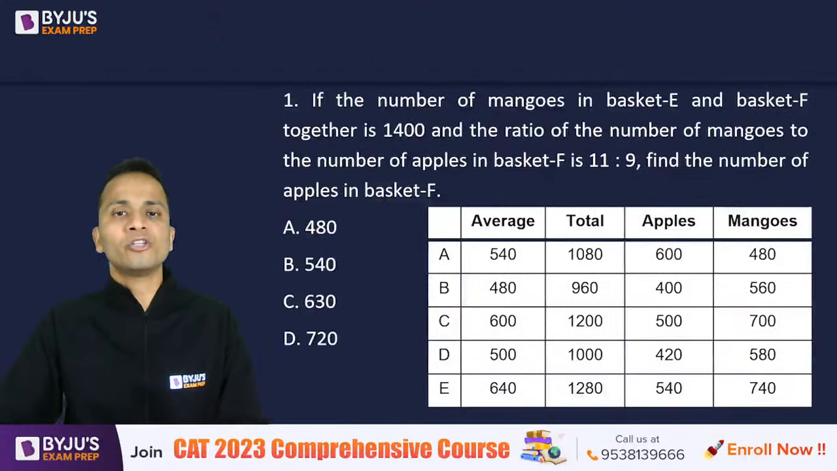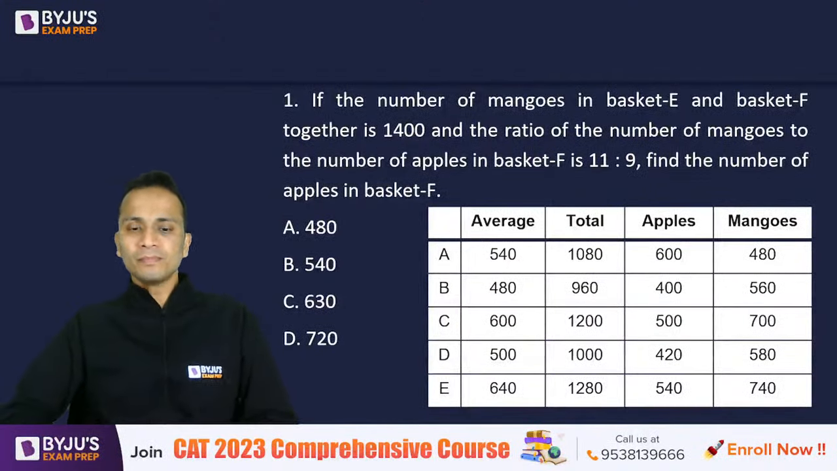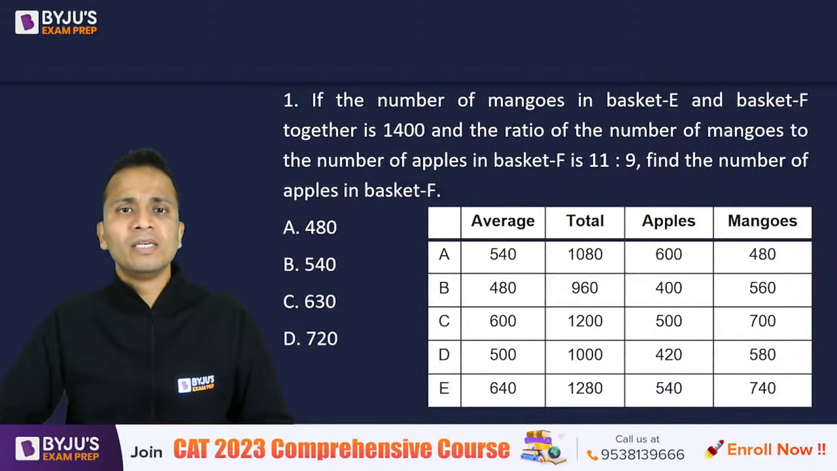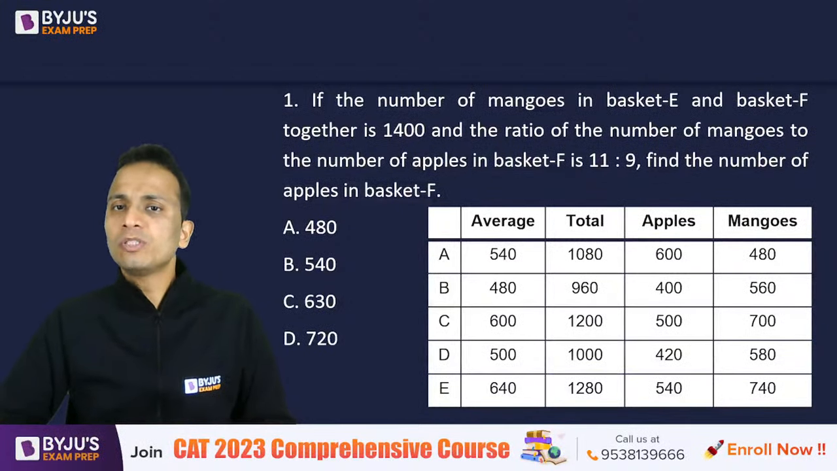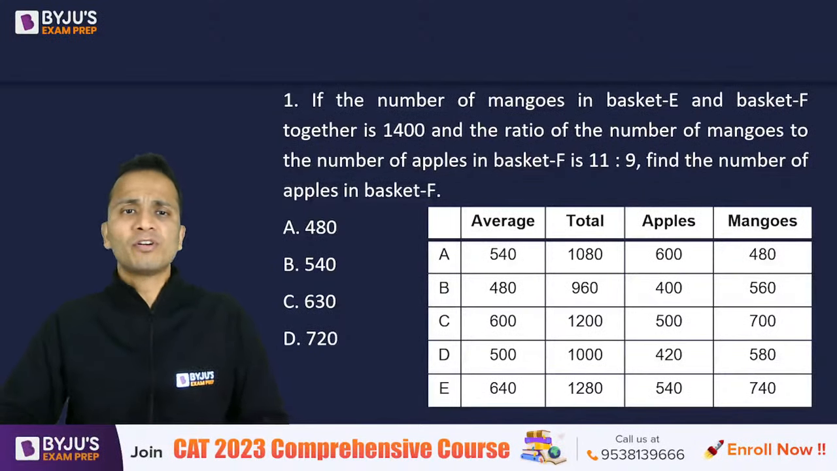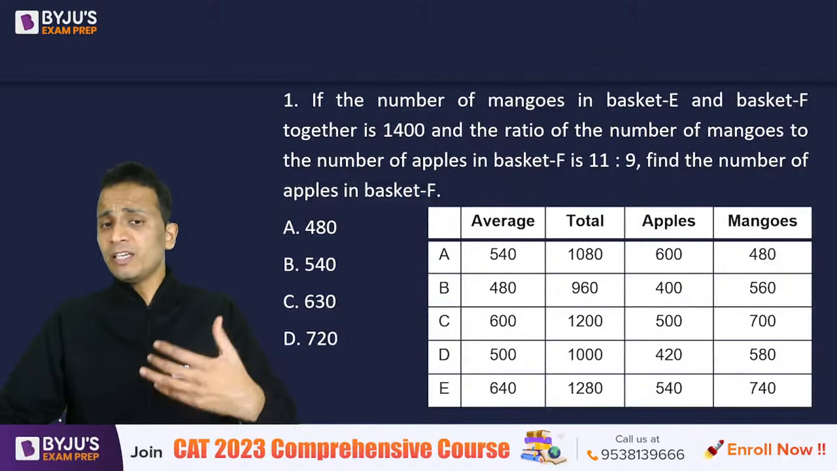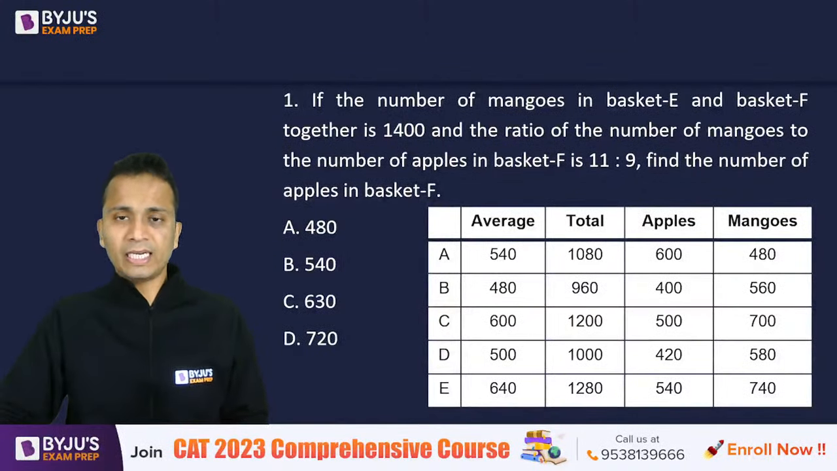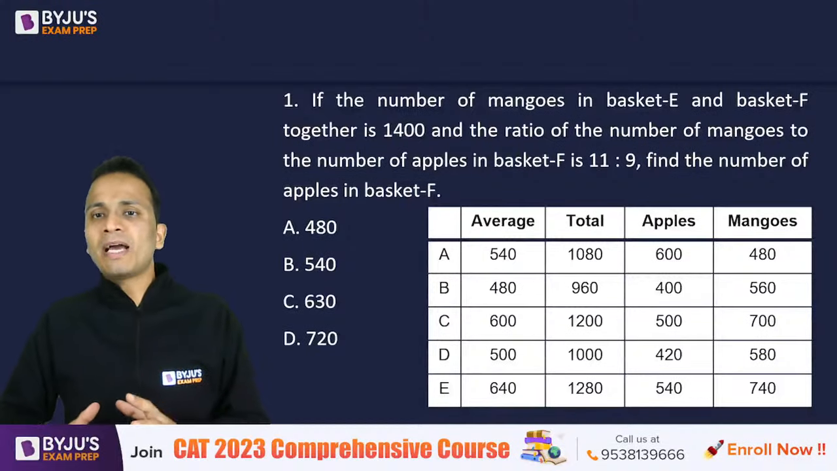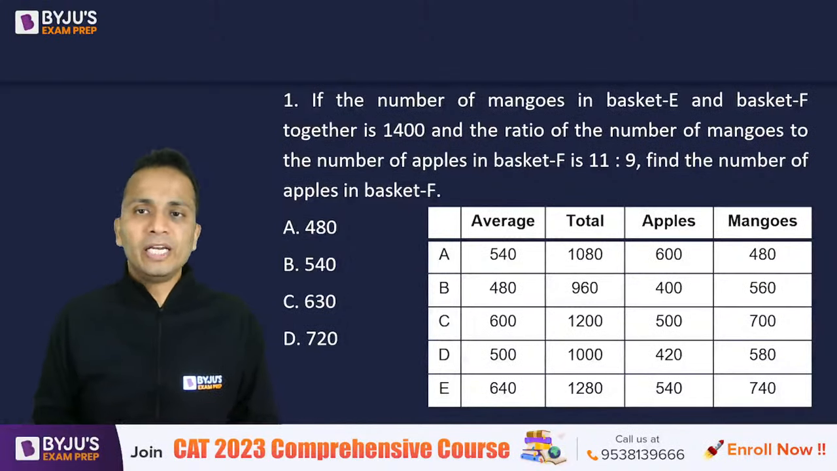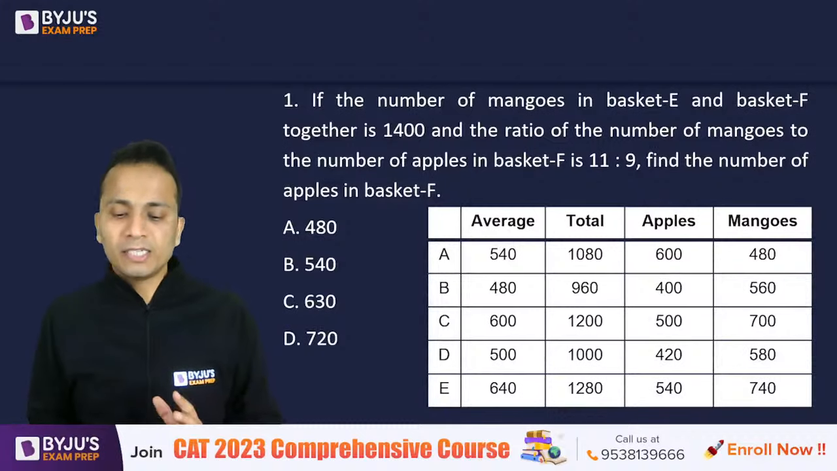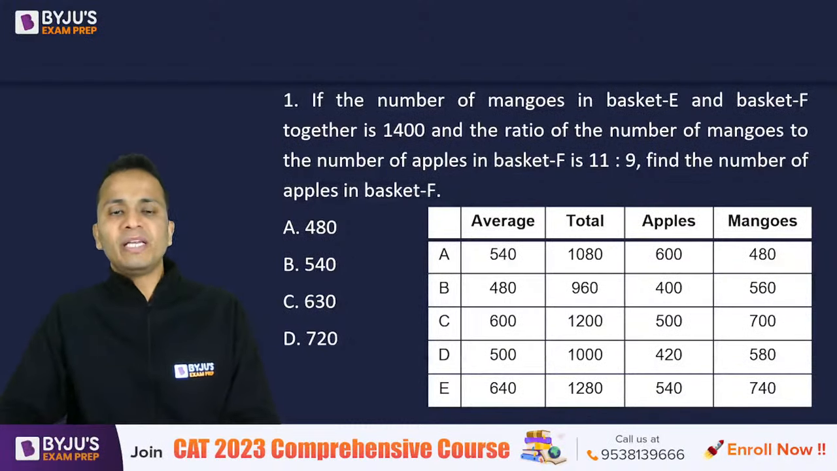So question number 1 on your screen now. You have this table now. If the number of mangoes in basket E and basket F together is 1400 and the ratio of the number of mangoes to the number of apples in basket F is 11 is to 9, then find the number of apples in basket F. So they have taken another basket F, and the number of apples and mangoes in basket F are somehow related with the values of basket E. So quickly give me an answer for this one.